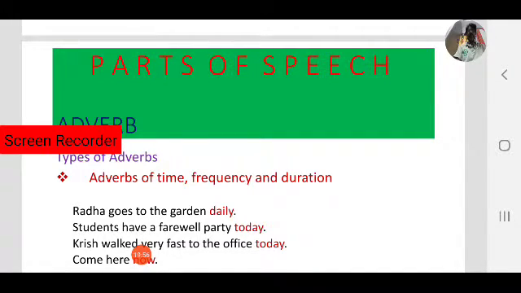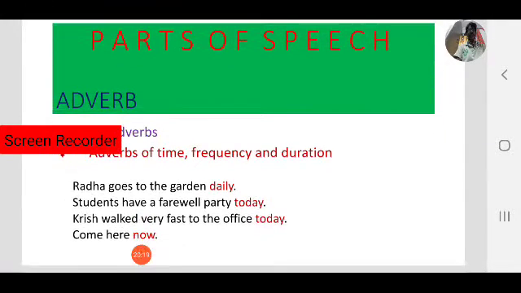Next, Krish walked very fast to the office today. Same, here you also have to ask when. When did Krish walk to the office very fast? Today. So today is an adverb. Come here now. That also indicates time. Now is an adverb.